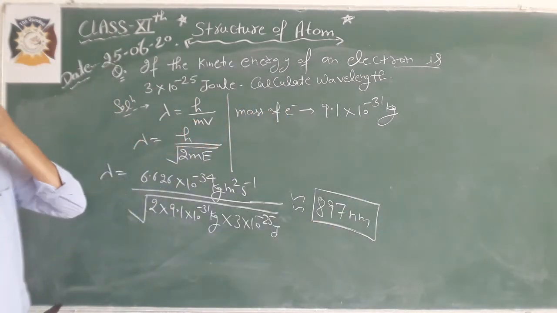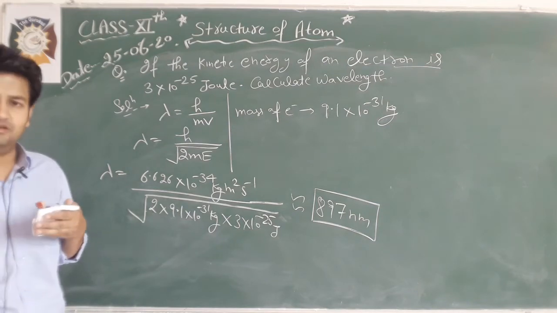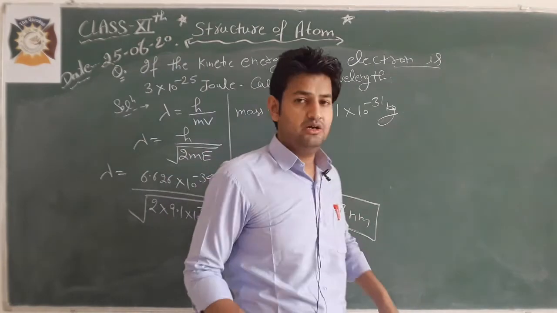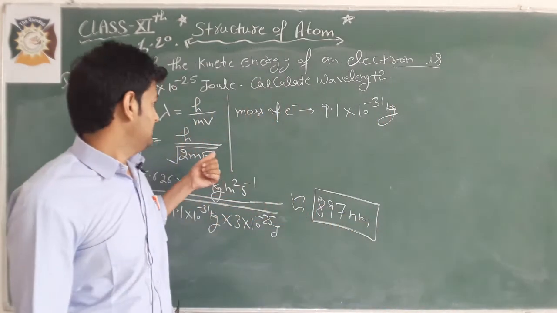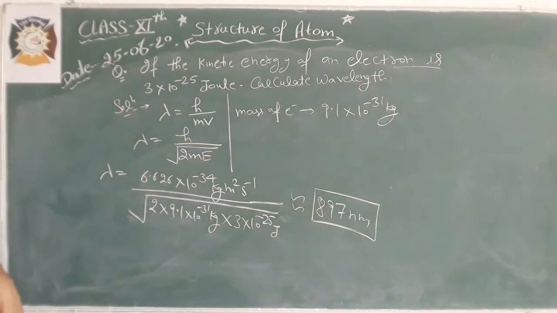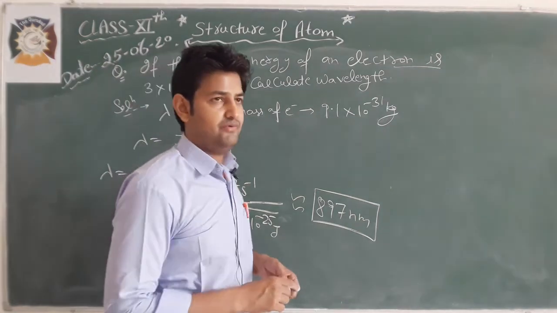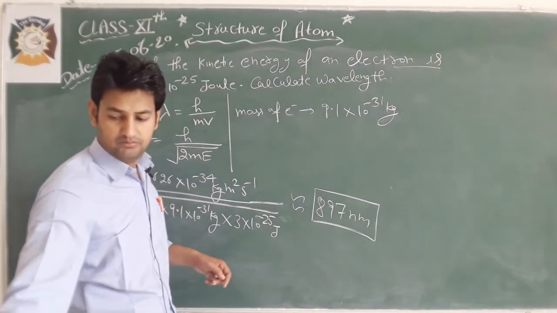So you can simply calculate the wavelength from this relation. Wavelength of the particle can be calculated as h by under root of 2mE. m is the mass of the particle, E is the kinetic energy of the particle. This is our first question. Now second question: calculate the mass of a photon having wavelength 3.6 angstrom.